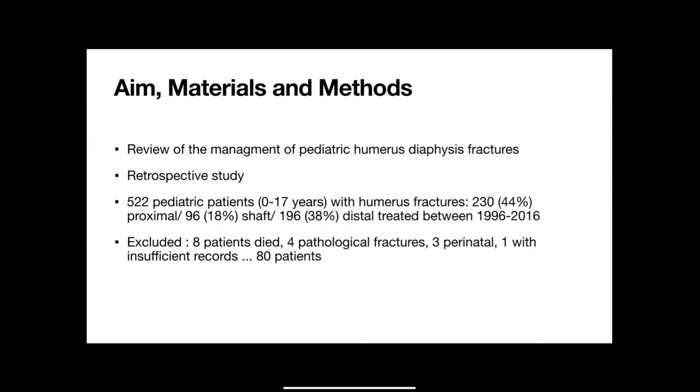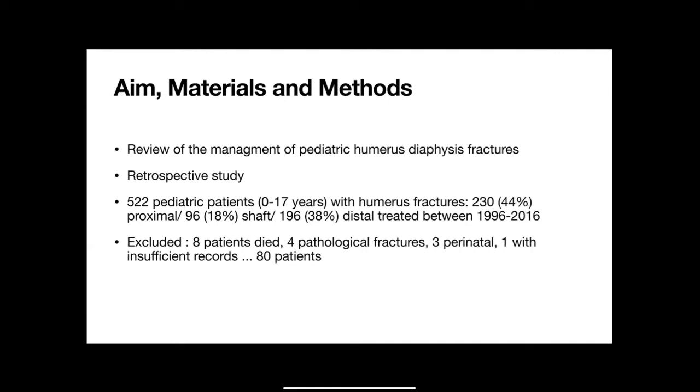Initially, they found 522 pediatric patients with humerus fractures, of which 96, or 18%, were shaft fractures. From the 96, they had to exclude 16 patients, 8 of which passed away. 4 had pathological fractures, 3 were perinatal injuries, and 1 patient did not have enough records. So they were left with 80 patients.